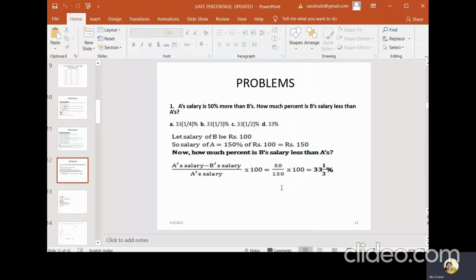Okay, right. So we can go to the problems. Some simple problems we can solve, and it will be clear for you. First question: A's salary is 50% more than B's. How much percent is B's salary less than A's?